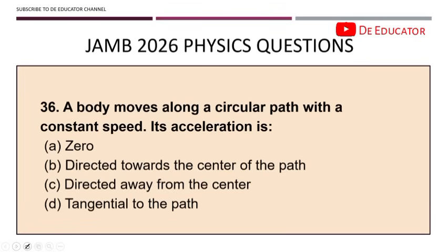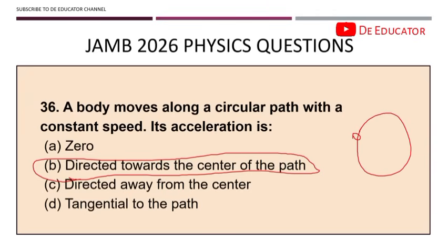36. A body moves along a circular path with a constant speed. Its acceleration is directed towards the center of its path. So a body moves with a constant speed in a circle. It continues like this, just moving, just moving. The speed is constant, but the acceleration will be directed towards the center of its path. Even though the speed is constant, the direction will keep changing. So there is centripetal acceleration acting towards the center. This idea is centripetal acceleration.